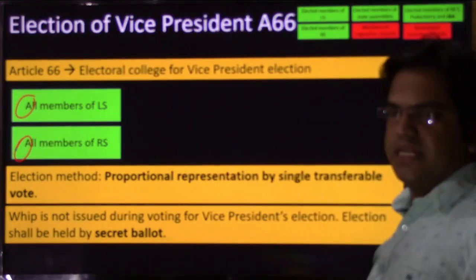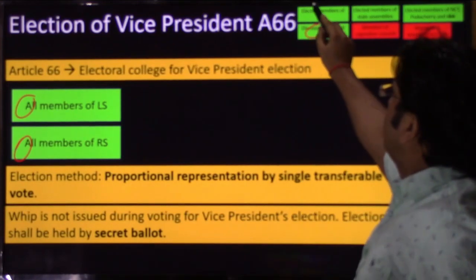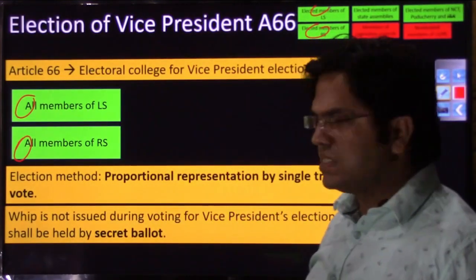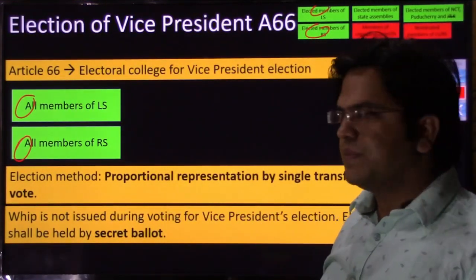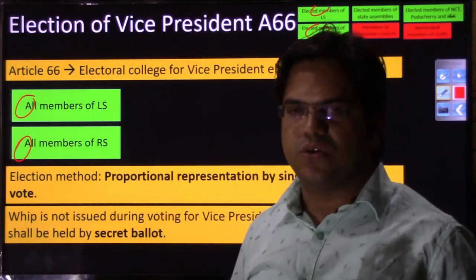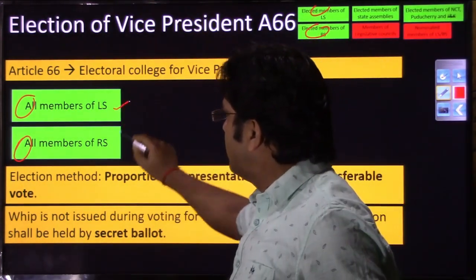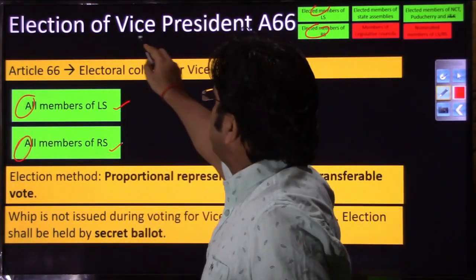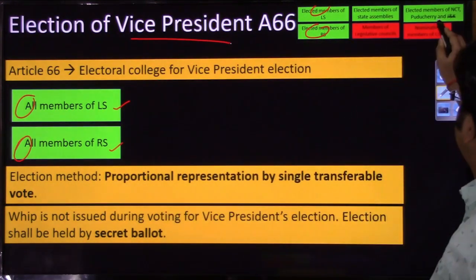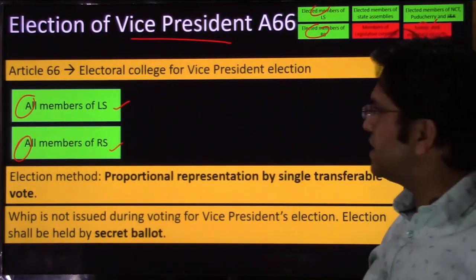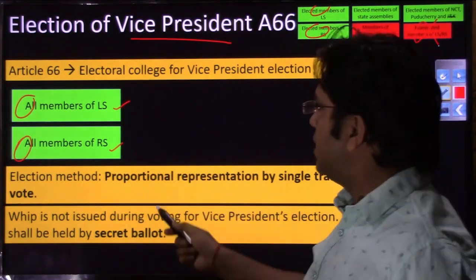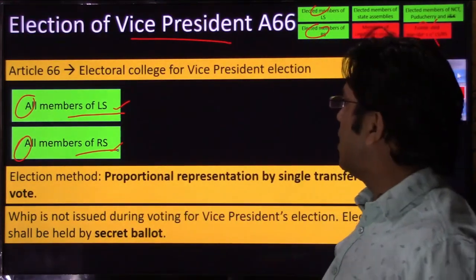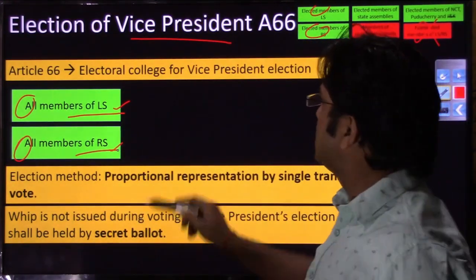Here in presidential election, only elected members were forming the part of the electoral college, right? Here, all the members. Why are all the members part of this electoral college for vice president? Because here the conflict of interest does not arise. The nominated members in Lok Sabha and Rajya Sabha have been nominated by the president and not by the vice president. So that concept of conflict of interest that was arising in the president case is not arising here, and that's why all members of Lok Sabha and all members of Rajya Sabha have been allowed to participate in the election of vice president.